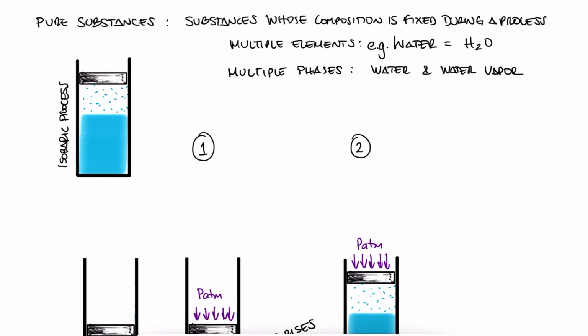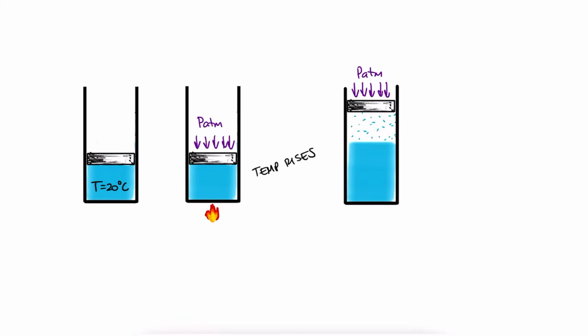Now, let's say that we have water at 20 degrees Celsius. If heat is added to the system, we can make it go up to 100 degrees Celsius, and the volume would barely change. The density of water does change with temperature, which means that the volume changes since we have the same mass, but not by a lot compared to what's coming next.